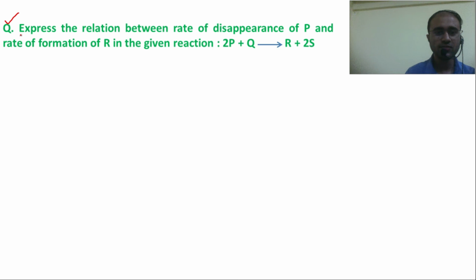Express the relation between the rate of disappearance of P and the rate of formation of R in the given reaction.